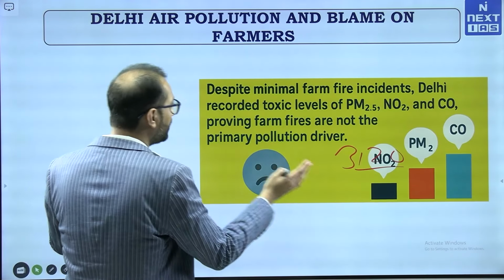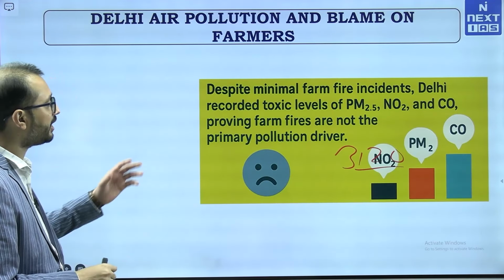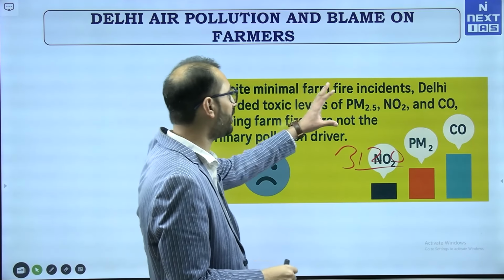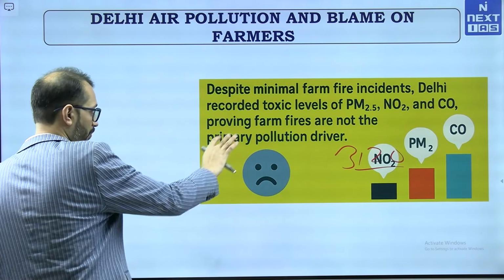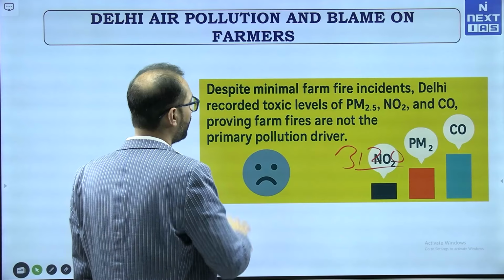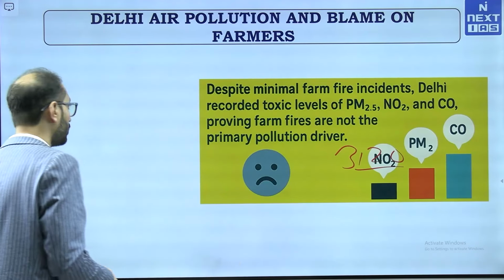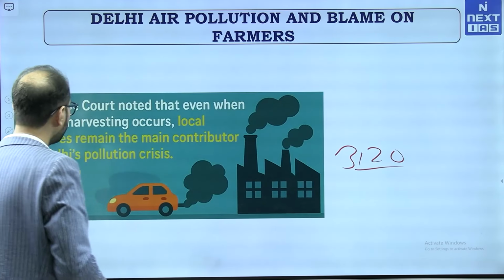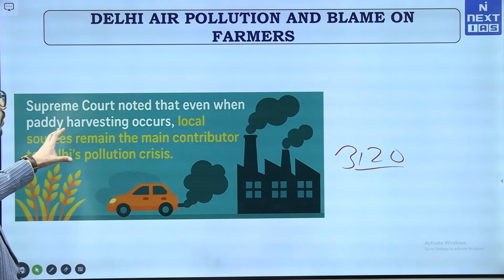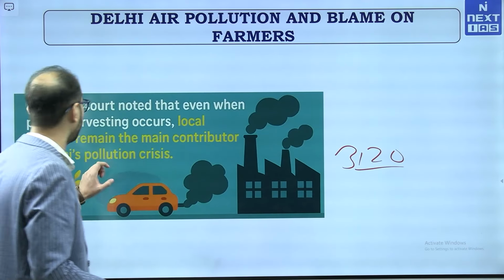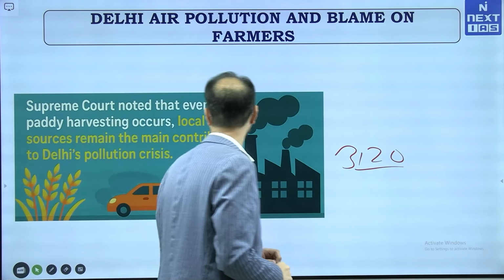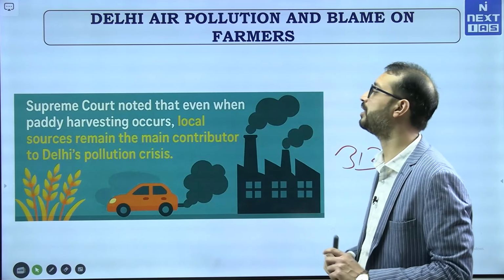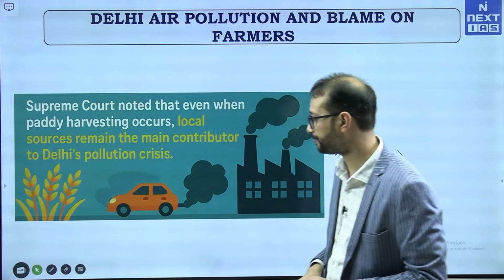Right. So, despite minimal farm fire incidents, Delhi recorded toxic levels of PM 2.5, NO2, CO, proving farm fires are not primary pollutant drivers. So, that is what the article asserts. Now, the Supreme Court also noted that even when paddy harvesting occurs, local sources remain the main contributor to Delhi's pollution crisis. Right.